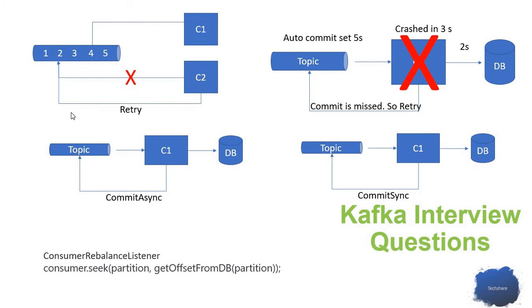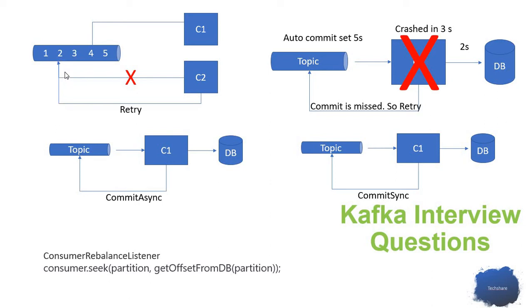When he restarts, how can we make sure that he can process from message 2, which he is supposed to do? So that is the question. How can we make sure that he can go and read message 2, the message at offset 2?